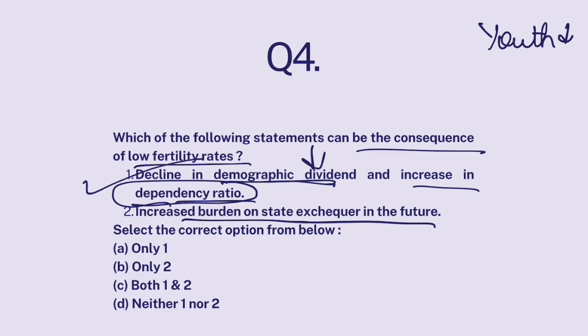This part is correct. And if the number of older people increases, then the money spent by the government for their welfare or for their healthcare also increases. So it puts a financial burden on the budget, state exchequer. So this part is also correct. See, that is why people are afraid of aging population or low fertility rates. Okay, like the Chief Minister of Andhra Pradesh, Chandrababu Naidu.